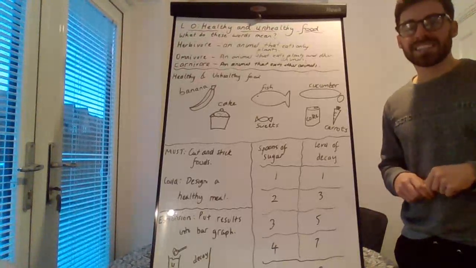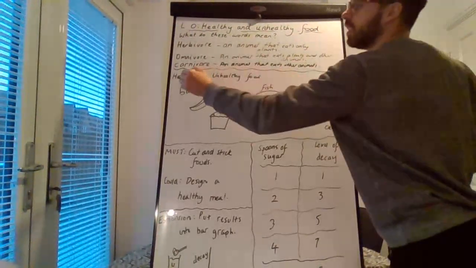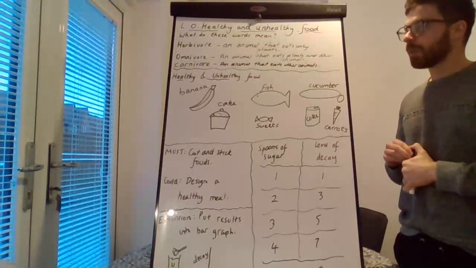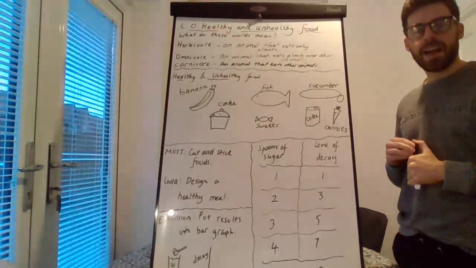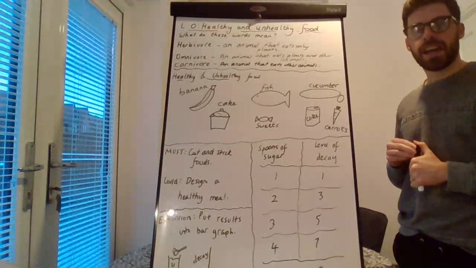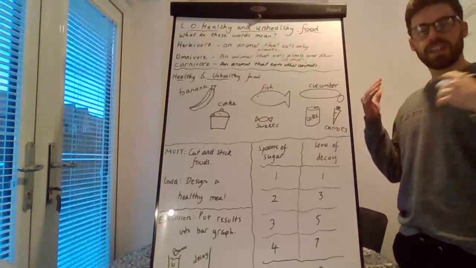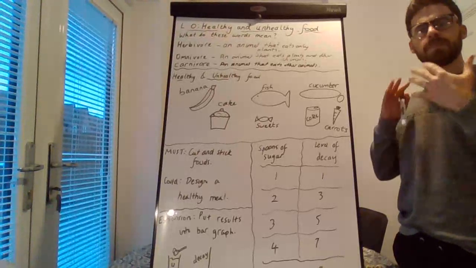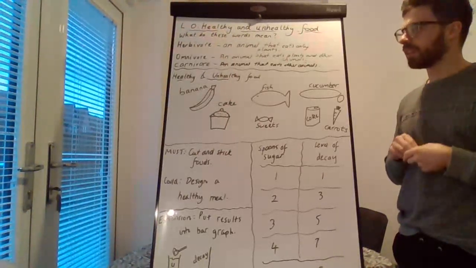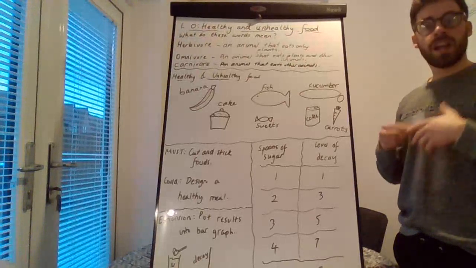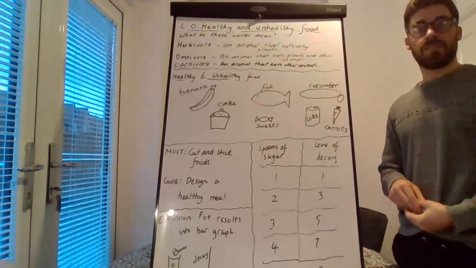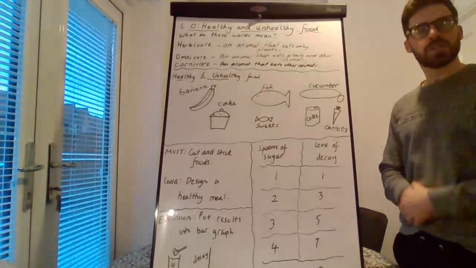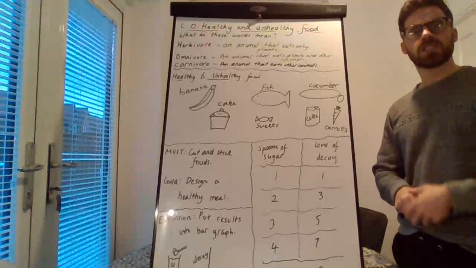Today we're talking about healthy and unhealthy food. And on the board I've drawn some different examples of different foods. And I would like you to decide which you think are the healthy foods and which you think are the unhealthy foods. Of course, in our diets, you can have different foods in your diet, but we need to have a balanced diet. We can't have too much of one thing. For example, apples are very good for you. But if you had a diet of just apples and you only ate apples, that wouldn't be very good for you. You still need a balanced diet. You still need to eat different types of foods.